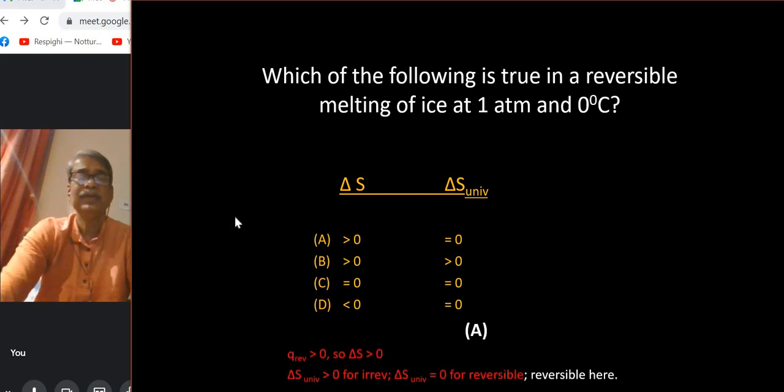So the answer is A, because Q reversible is greater than 0. It melts, so it absorbs some heat, right? And it's reversible, so Q by T gives delta S, which is greater than 0. And what about delta S universe? Because it's a reversible process, the second law tells you that the total entropy change, that means the entropy change of the universe, must be 0. So in option A, delta S universe is 0 and delta S system is greater than 0, right? I think you have got my point.